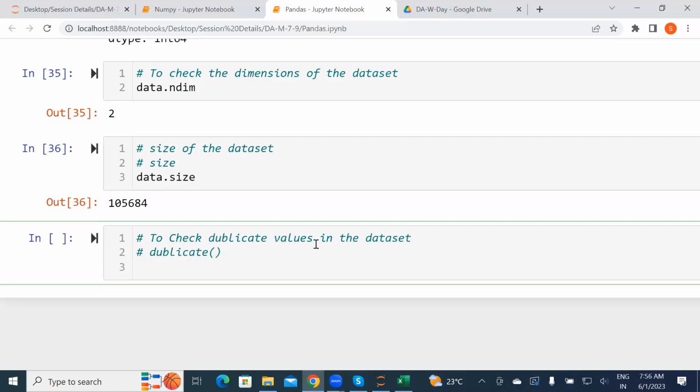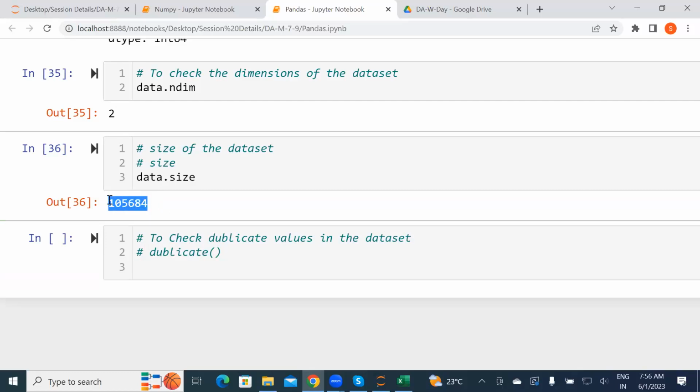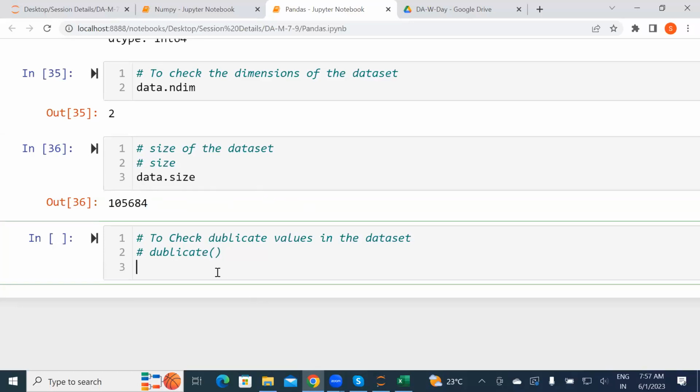Does the size number belong to any unit? No, that is a value. What is the value of your database? Means you have 10,000, 1 lakh. So you have 105684 data. This much data is there in your data set. That is the value it gives. Number of records, yes, you can take it that way. Or row count, yes, you can take it that way. So let's continue with duplicates now.